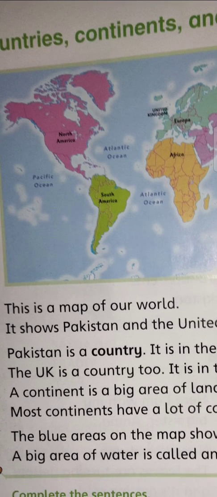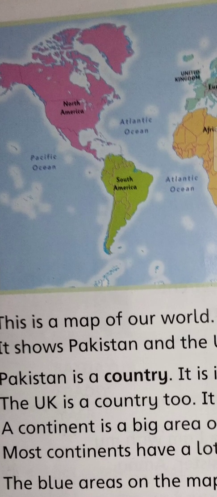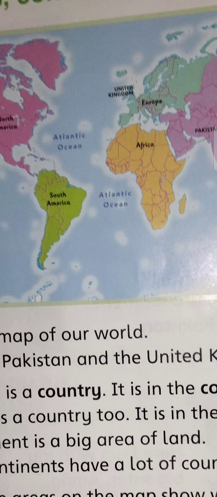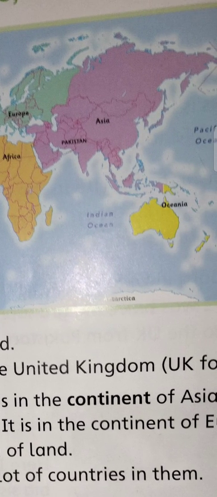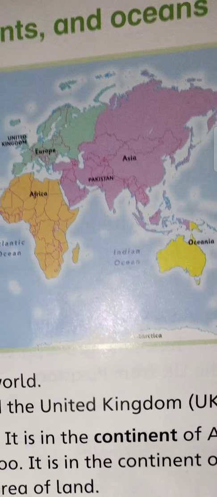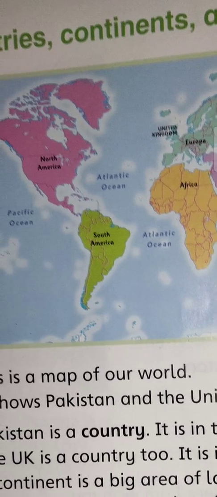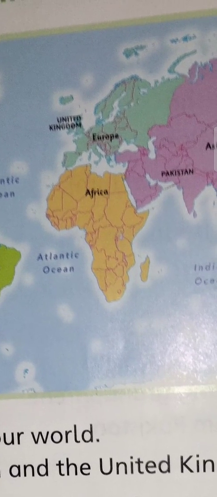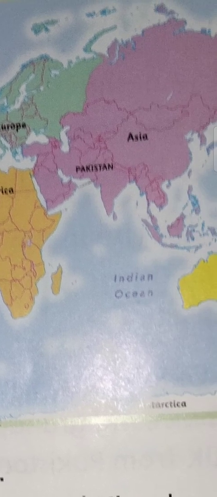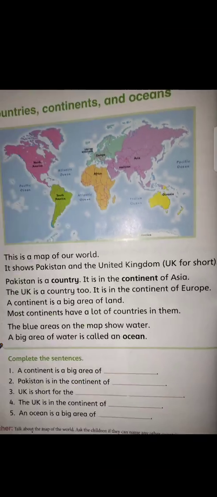So now we are going to read the names of oceans. This is the Pacific Ocean, which is the greatest and largest ocean, then Atlantic Ocean, then this is Indian Ocean, this is Southern Ocean, and there is also an Arctic Ocean. And what are the names of the continents? This is North America, this is South America, then this is Europe, this is Africa, this is Asia where Pakistan is situated, and this is Oceania, right?